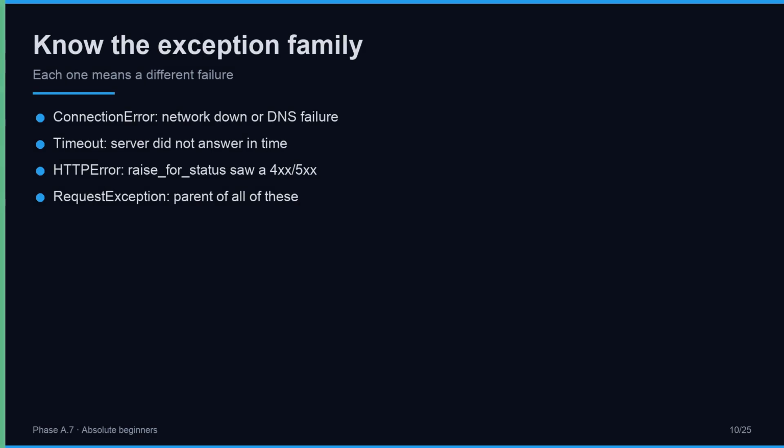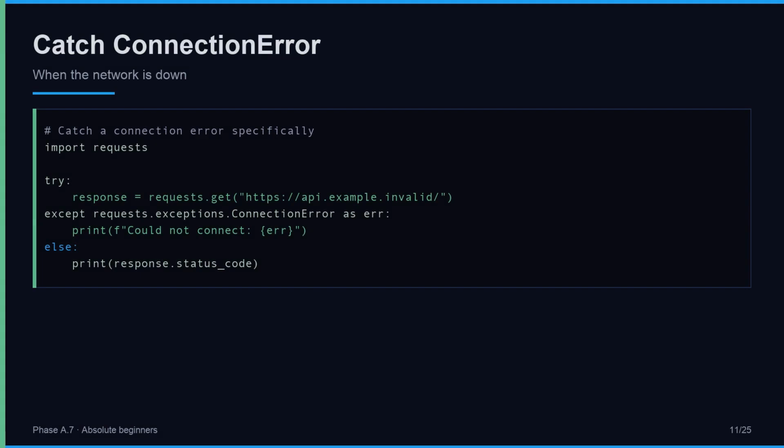Know the exception family. ConnectionError fires when the network is unreachable: DNS failure, refused connection, broken pipe. Timeout fires when the server does not answer in time. HTTPError fires when raise_for_status sees an error status. RequestException is the parent of all of these; catching it catches every request-related failure. Choose the specific exception when you want to handle one case, choose the parent when you want to catch them all. Know the family.